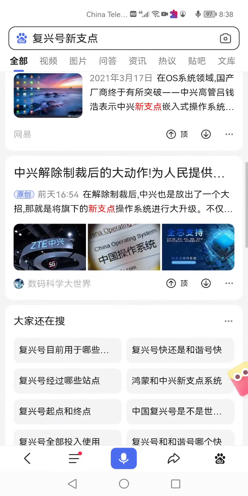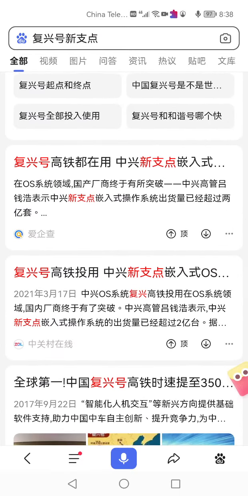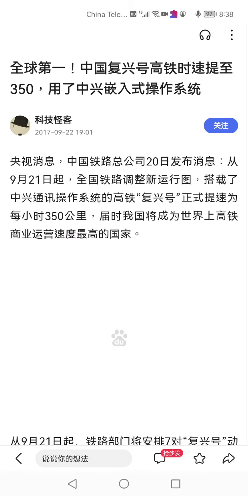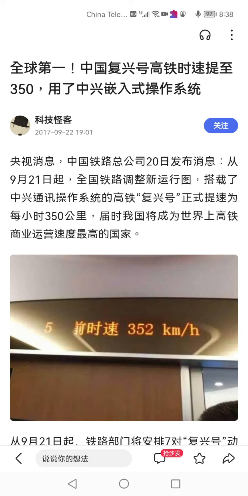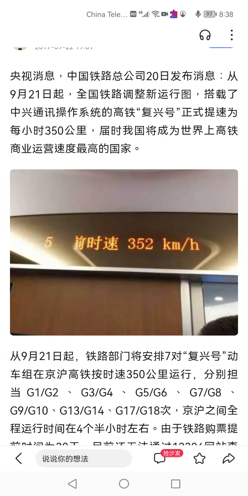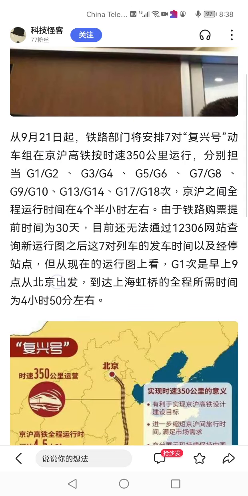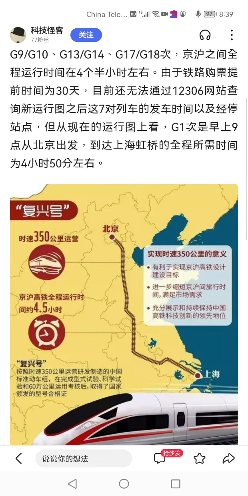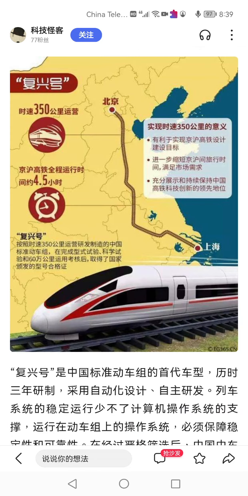Okay, when you Baidu 福星号新支点, you can see this is the world's number 1 Chinese 福星号 high-speed train, 350 km per hour. Using what operating system? Which is NewStartOS 中兴新支点. We're talking about this 福星号, 352 km per hour, running back and forth between Beijing, Shanghai, and all over China. But the embedded OS it uses is NewStartOS.